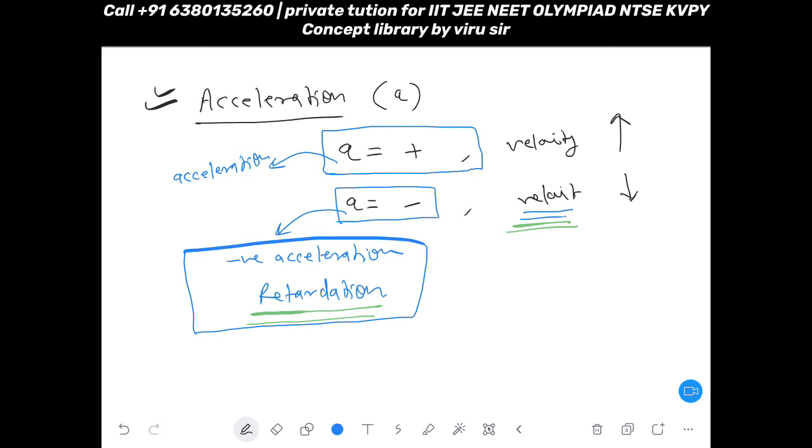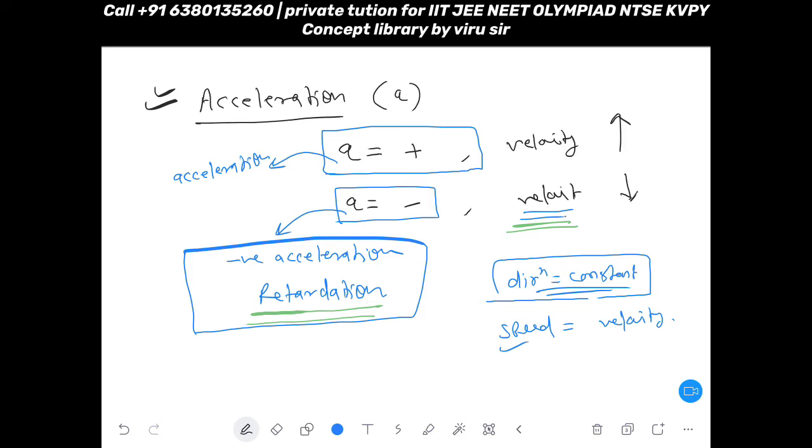For example, yeah, ask. Okay, now see, if you are considering that your direction is going to be constant, okay, then your speed will be your velocity. If you are considering your direction is constant, then your speed itself will be your velocity.